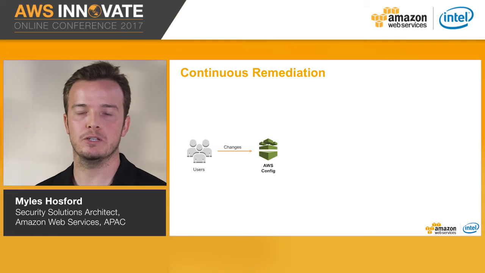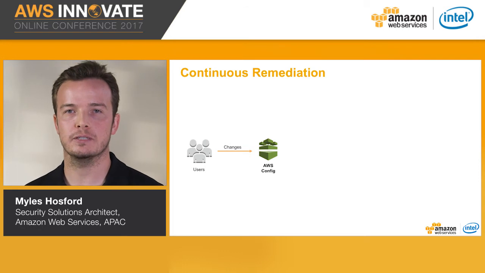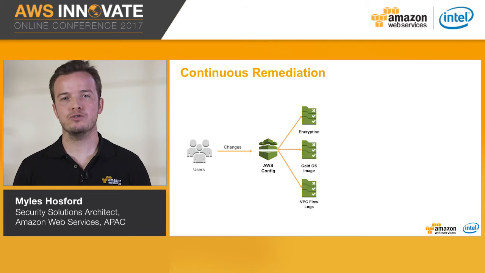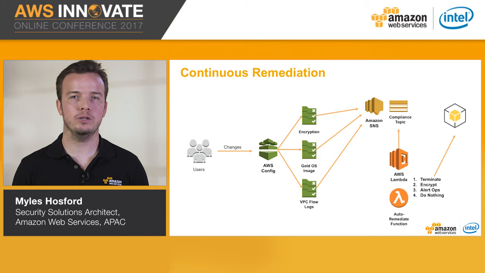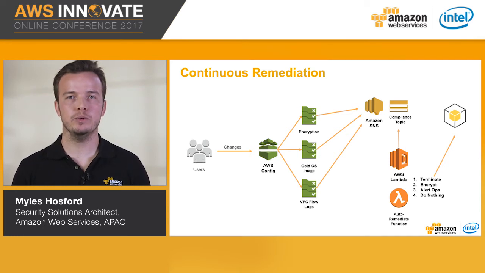Let's assume your users are making changes to resources within your environment. These changes are sent to the AWS Config service, where they are evaluated against the rules you have enabled for your account. You can then stream these changes and compliance notifications to Amazon SNS and subscribe to the SNS topic using Lambda. Using Lambda, you can respond in near real time by executing functions and API calls to remediate non-compliant resources. An example may be to simply notify the security team that something is non-compliant, or you may wish to take remediating action, such as terminating EC2 instances that have been launched in a non-compliant configuration.